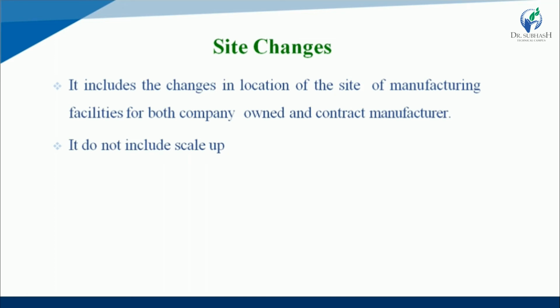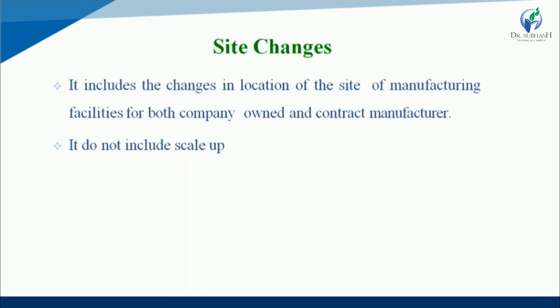It does not include scale up. So what is site changes? That means it includes changes in location of manufacturing facility for both company as well as contract manufacturer.